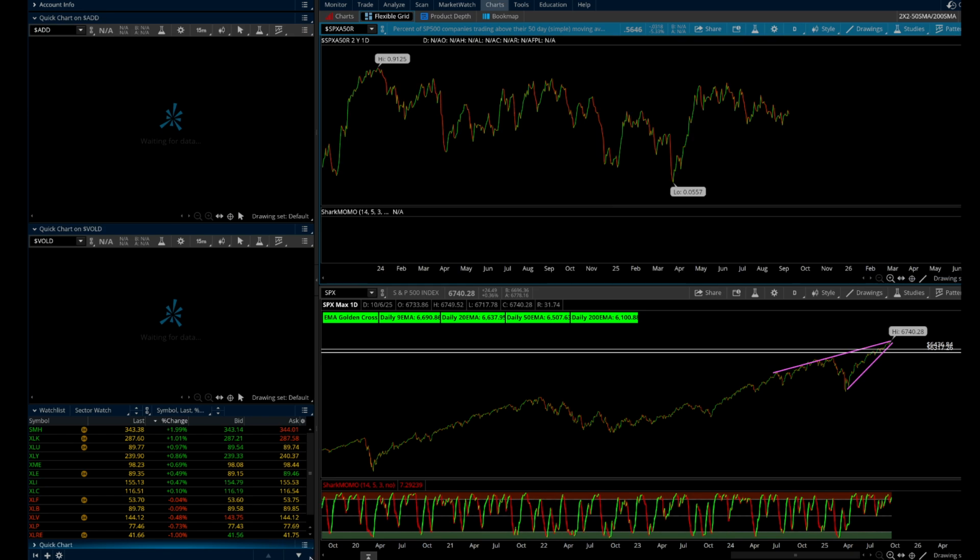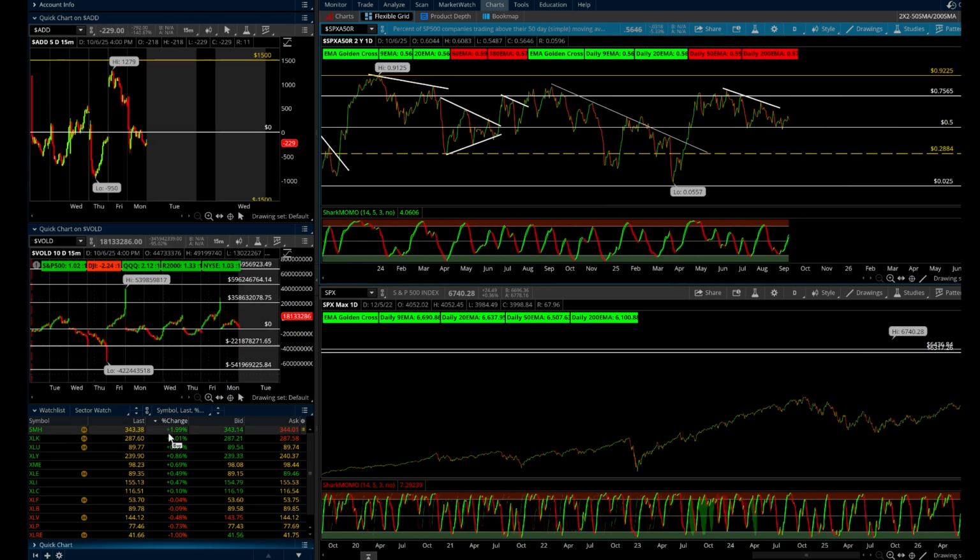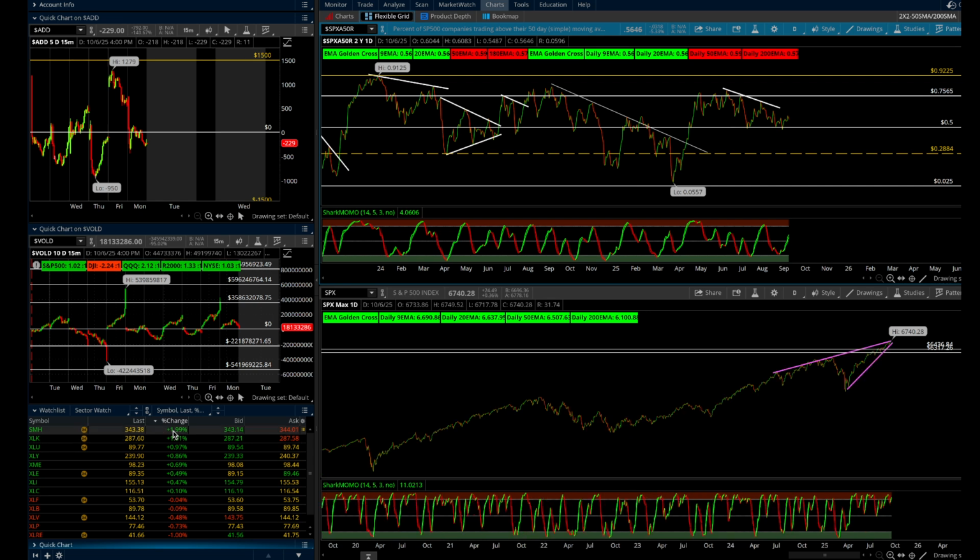Right here, we are looking at the SMH today. Big news on AMD that was really driving. This was almost up 3% today, but most of the sector is green today and strong breadth overall. Only weakness was in the Dow a little bit, but NQ, the Qs were strong today. IWM was strong, closing a little bit flat overall. The one thing I did notice that was interesting, ADD, even considering SMH was up so much, ADD had a hard time staying above the zero line today, so that was interesting to me as far as the divergence in the price action. But either way, interesting to see what happens tomorrow.